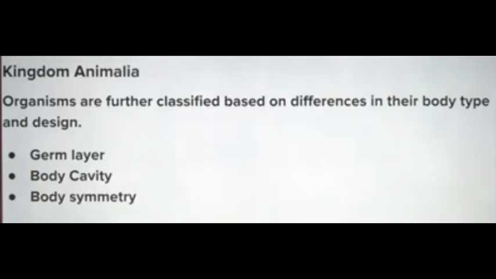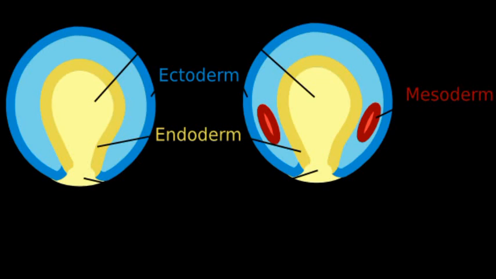Organisms are classified based on germ layer, body cavity and body symmetry. This picture is explaining about germ layers. These are the layers of cells formed during embryo development.